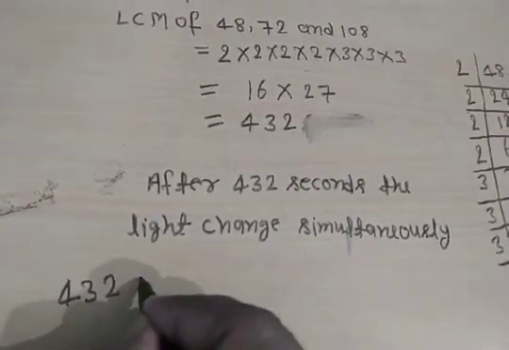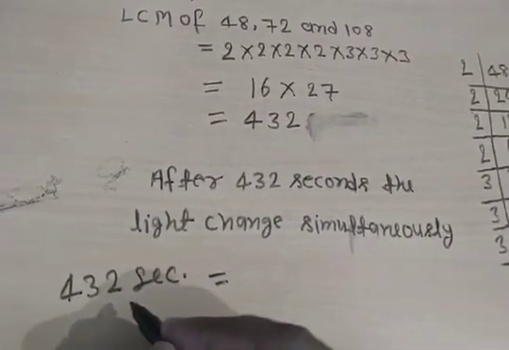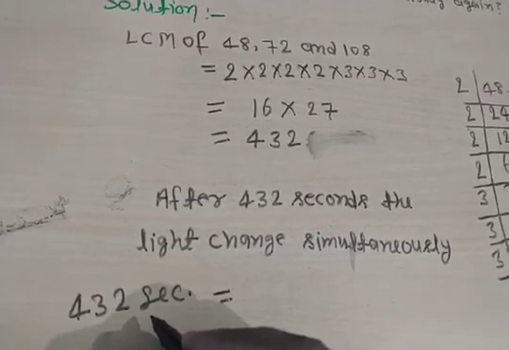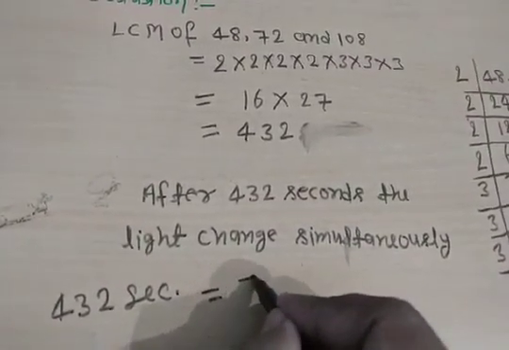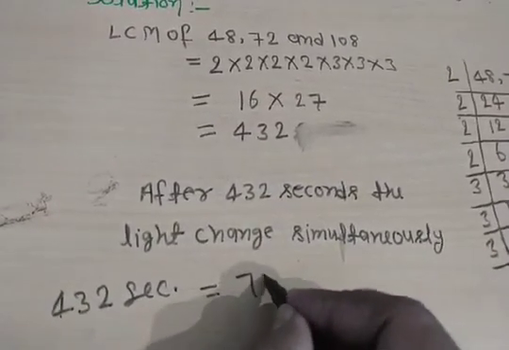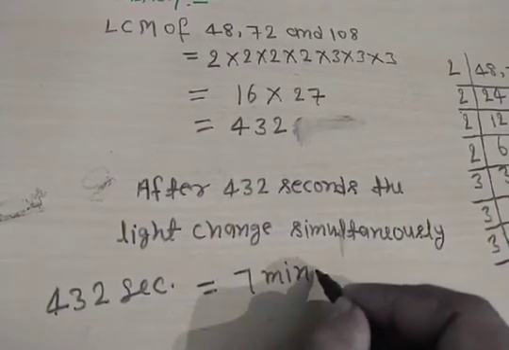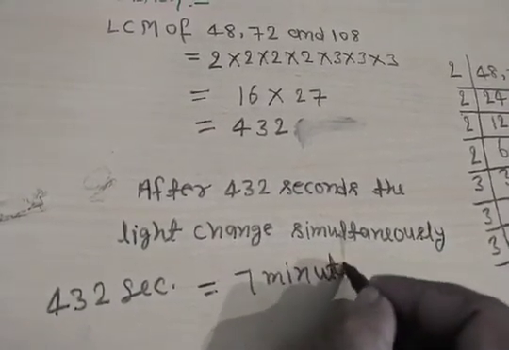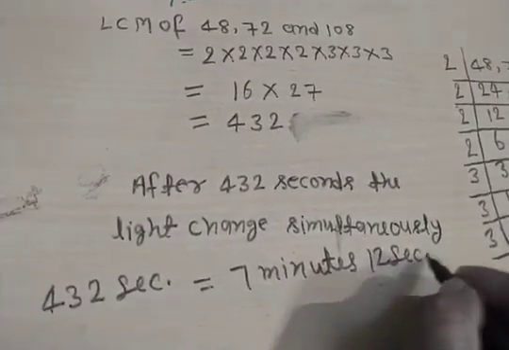432 seconds is equal to, if you divide 432 by 60, you obtain 7 minutes 12 seconds. Okay, 7 minutes 12 seconds. Clear?